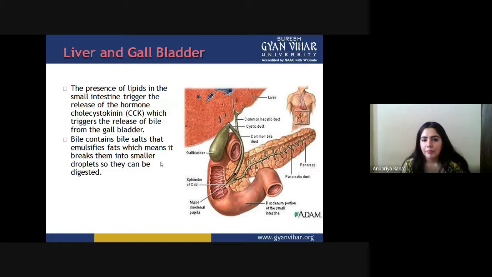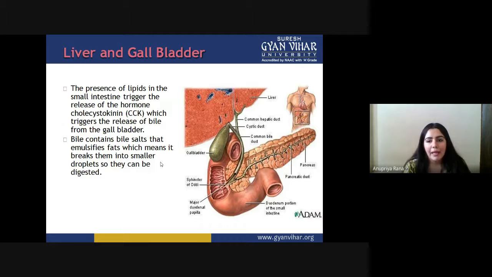So when lipid is present in the small intestine, it triggers the hormone CCK. This triggers the release of bile from the gallbladder. The CCK hormone goes to the gallbladder and signals it to release the bile juice, so it is secreted from there. This bile contains bile salts that emulsify fat, which means they break it down into smaller droplets so it can be digested.